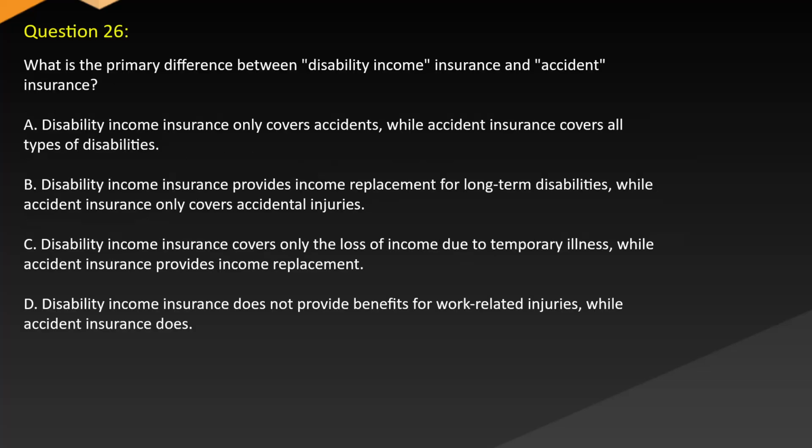assistance. Question 26. What is the primary difference between disability income insurance and accident insurance? A. Disability income insurance only covers accidents, while accident insurance covers all types of disabilities. B. Disability income insurance provides income replacement for long-term disabilities, while accident insurance only covers accidental injuries. C. Disability income insurance covers only the loss of income due to temporary illness, while accident insurance provides income replacement. D. Disability income insurance does not provide benefits for work-related injuries, while accident insurance does.